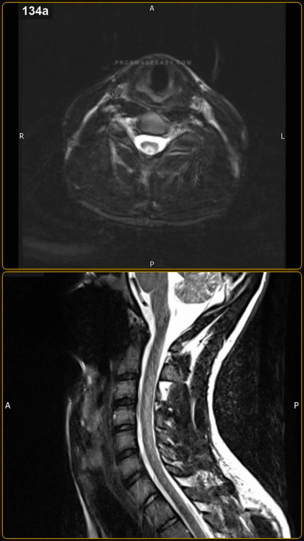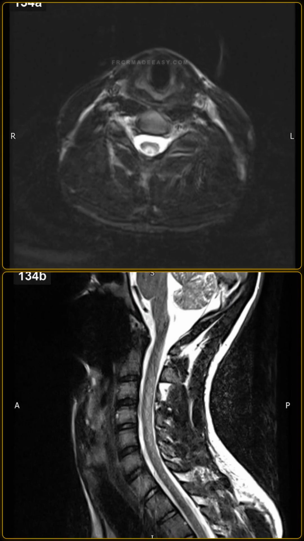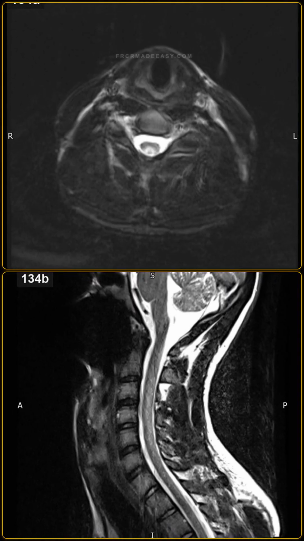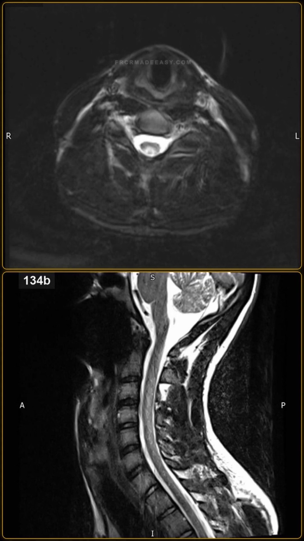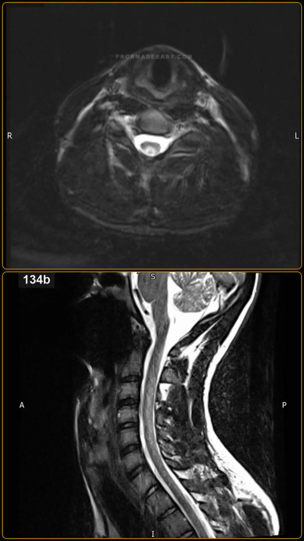A 20-year-old male presents with sensory loss in his limbs and trunk who is a recreational nitrous oxide user. I am showing you sagittal and axial cervical spine T2 weighted MRI scans. Describe findings. Let me just study this for a second.